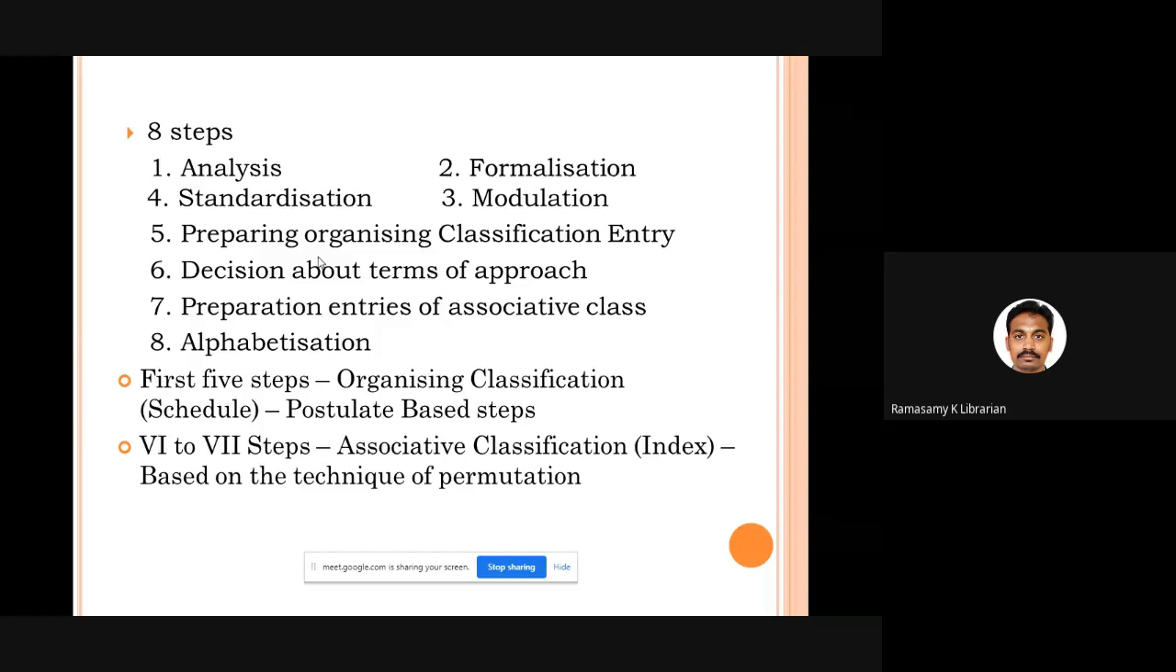At the end of the 8th step, you will get the associative classification, that is the index, an alphabetical list of subject headings. That is why POPSI is called postulate based permuted subject indexing, because it has 2 parts: postulate based 5 steps, permutation based 3 steps.